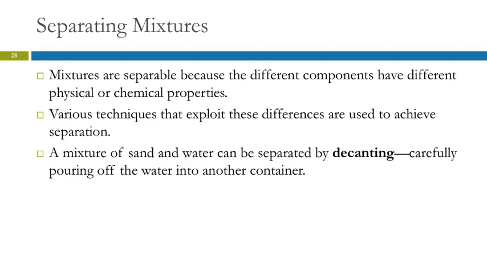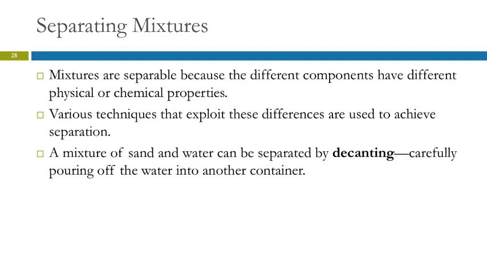Now, when we have a mixture, we can separate a mixture by taking advantage of differences in the physical or chemical properties of the components of that mixture. And there are lots of different techniques. I'm just going to talk about them very briefly. Some of these we'll do in lab, and others we will not.